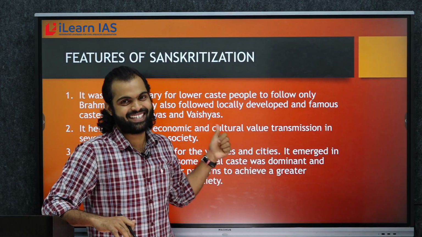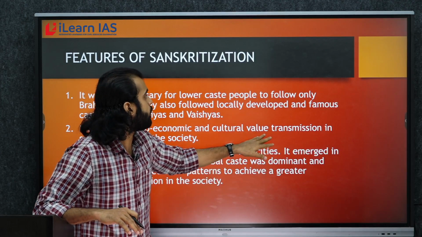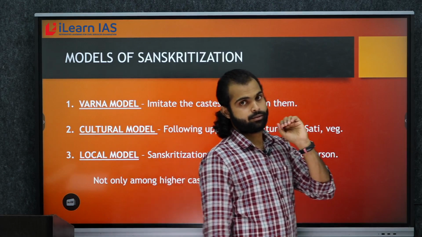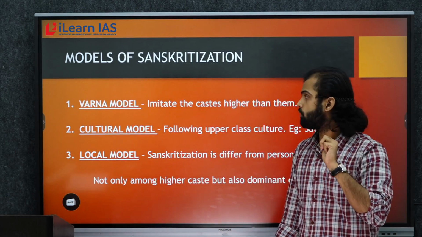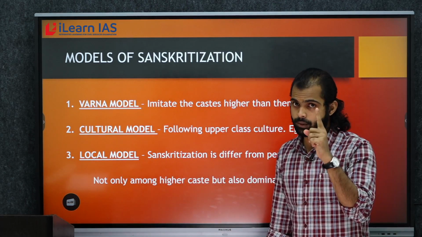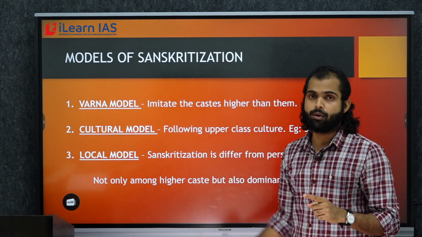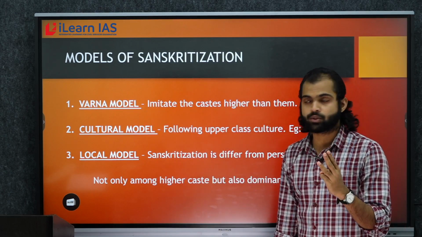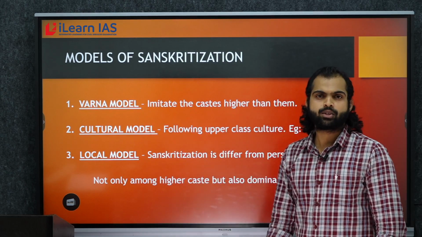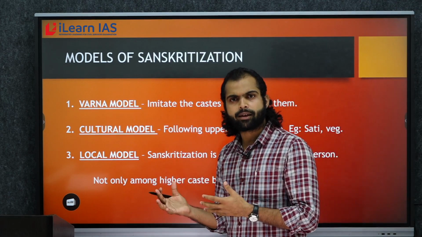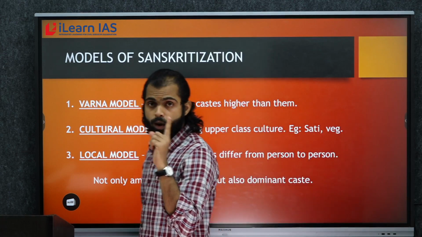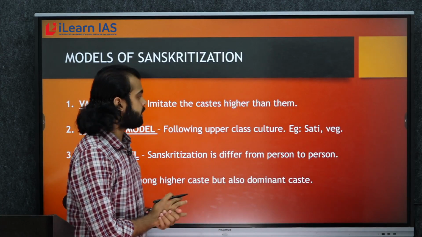The next point is the models of Sanskritization. There are three models. The first one is called the Varna model, the second is the cultural model, and the last one is the local model. If you are confused about what they mean, don't worry, I will explain it. The first one, the Varna model.